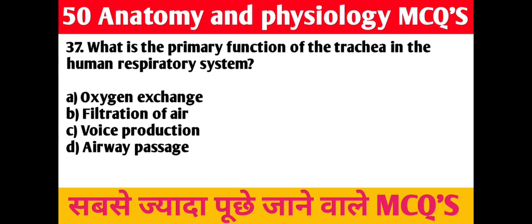37. Question. What is the primary function of the trachea in the human respiratory system? A. Oxygen exchange. B. Filtration of air. C. Voice production. D. Airway passage. Right answer is D. Airway passage.